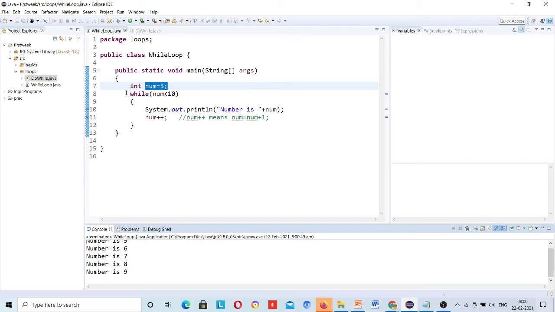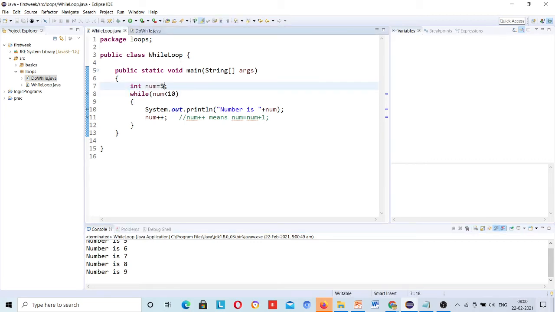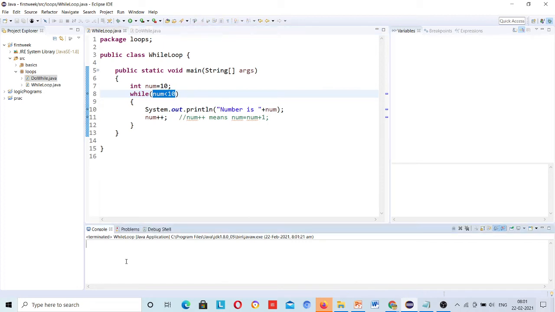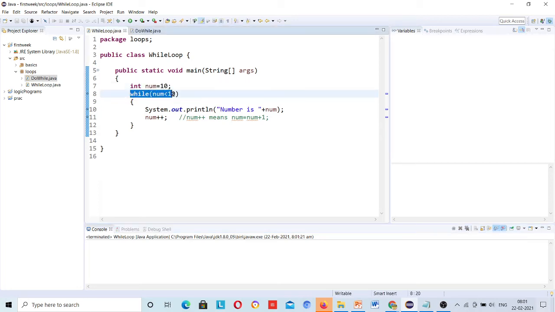Okay, suppose I am in the while loop. Suppose I put 10 here. Now it will come and check number is less than 10. No, condition is false. 10 is not less than 10, 10 is equal to 10. I will come here, run this program, and see, nothing printed. Means once it initializes the value, it goes for condition check, condition is not true, then it came outside, even in the first time as well.